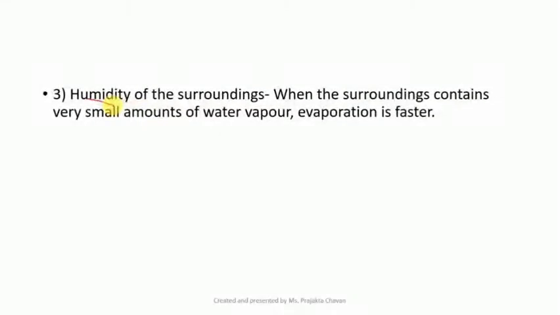This is because on a rainy day, the air is almost saturated with water vapor. So, it will not be able to accept any more water vapor. As a result, the evaporation of water will be slower.